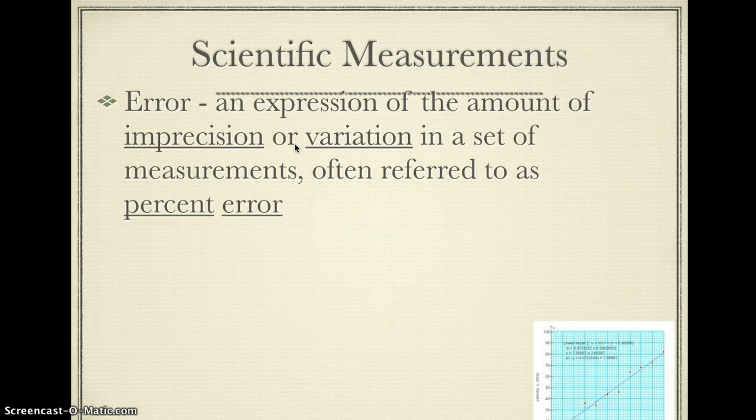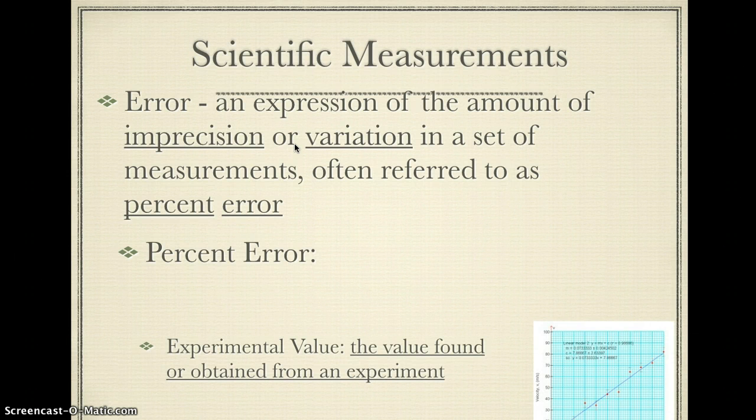This is often referred to as percent error. And we have an equation for this, an equation that you'll need to get and write in. I didn't have it included in these notes, something we did together on the board. But when we have percent error, we have two values. One is known as the experimental value, and the other is known as the accepted value. Well, these are not difficult to understand.